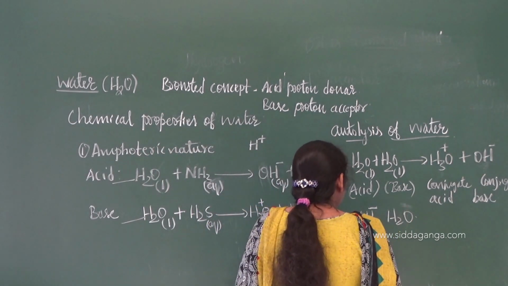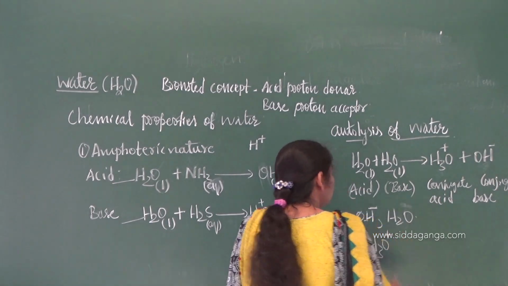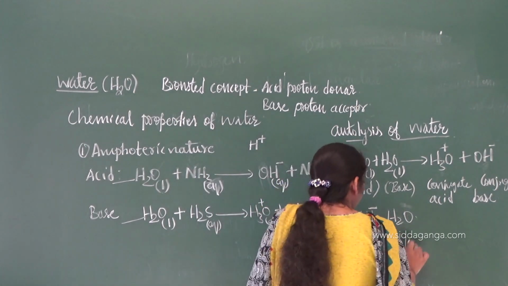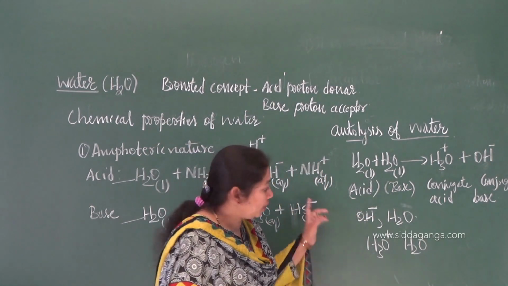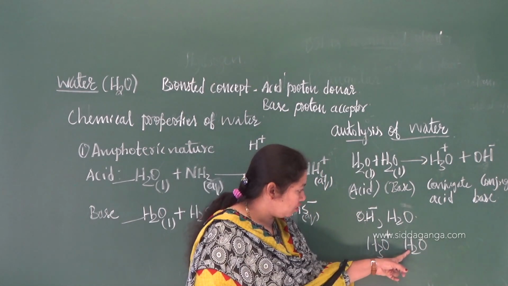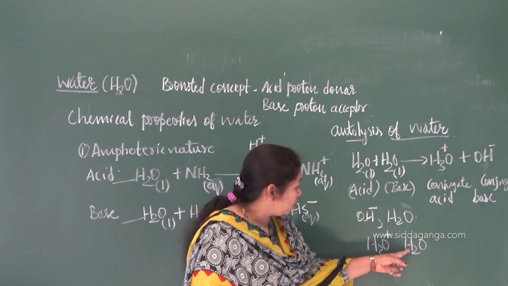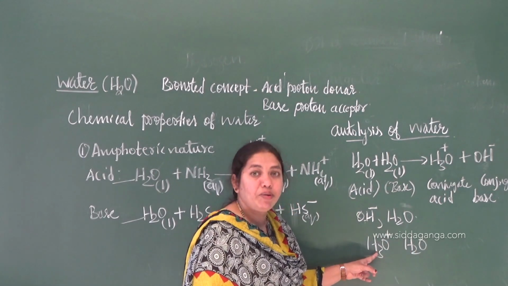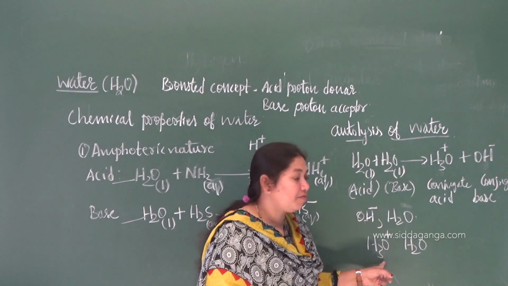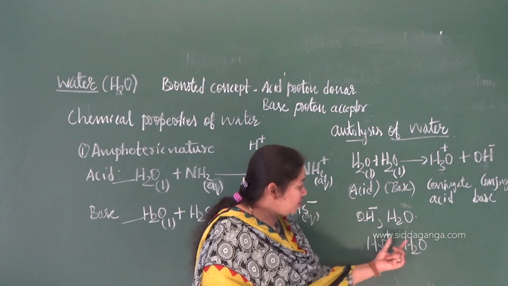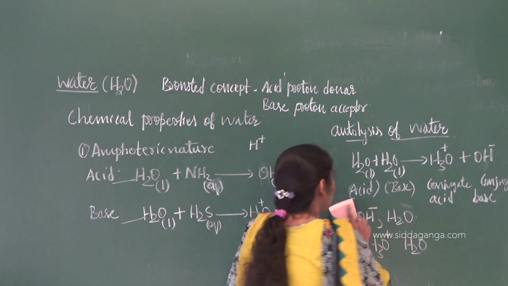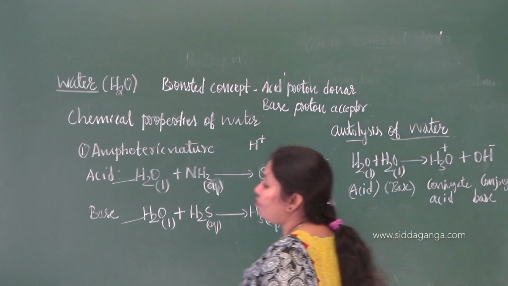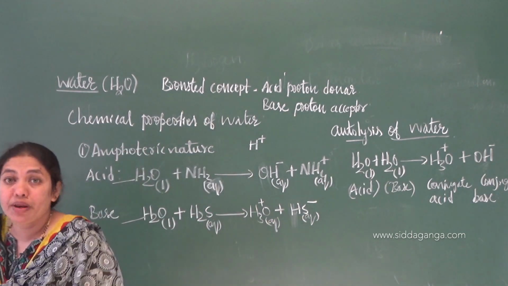Similarly, if they have given H3O plus, write the conjugate base, what you have to write? You have to write H2O, right? Because these two differ. If I add one H, it will become H3O plus. If I remove one H, it will become H2O. They differ by a proton. Which is acid here? This is. Which is base here? This is. Likewise, you have to remember this important concept in your equilibrium chapter.